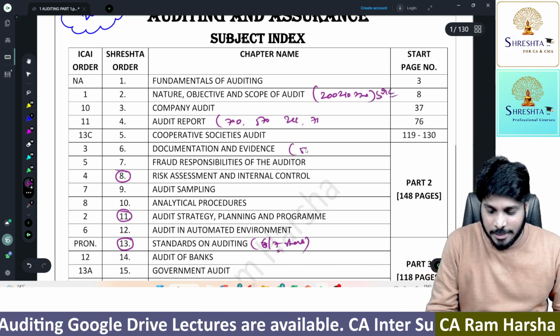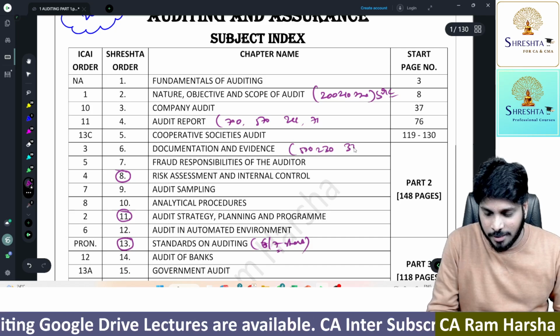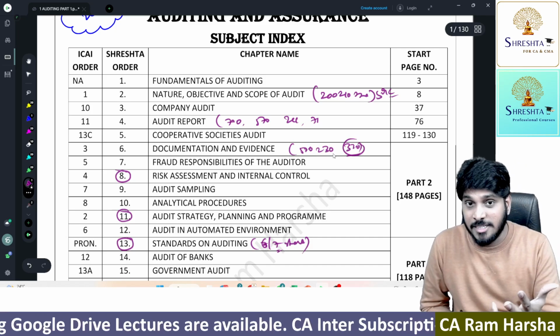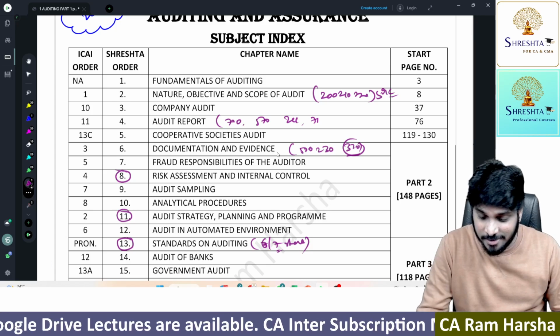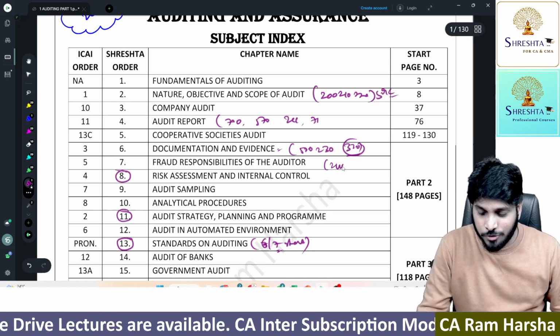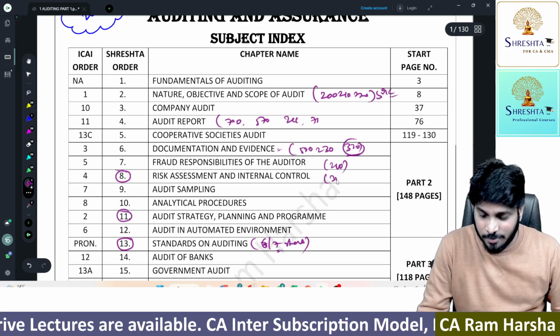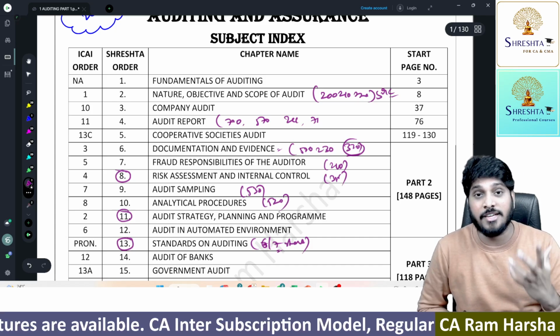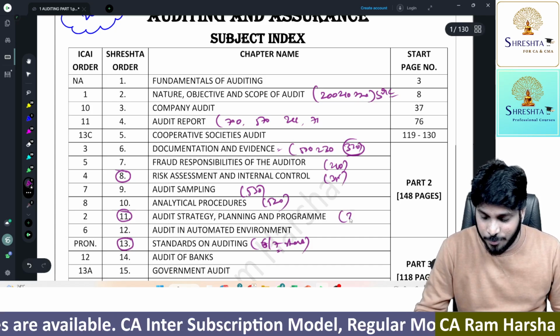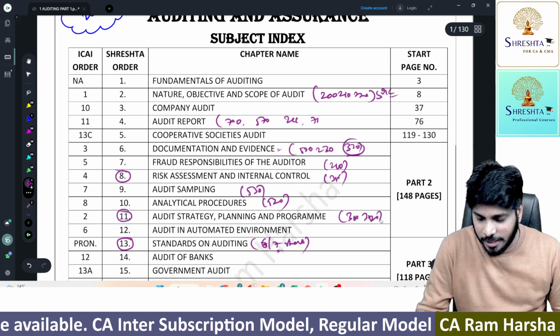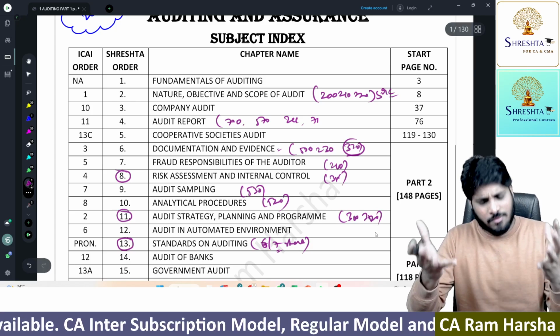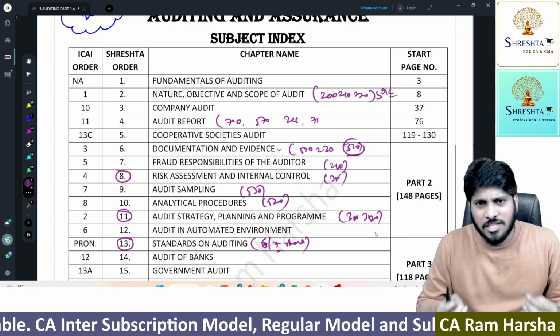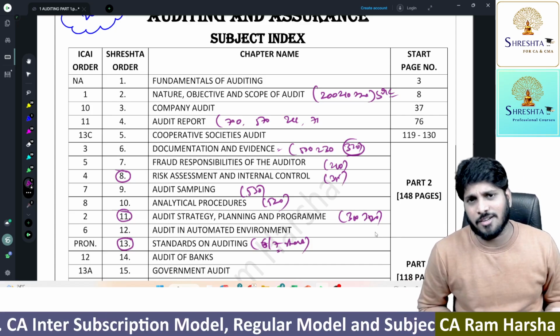Then we have documentation and evidence: 500, 230 and 330. Actually 330 you don't have in the syllabus, but 330 related content is there in this. Fraud is the 240 standard. Risk assessment is nothing but the 315 standard. Sampling is nothing but the 530 standard. Analytical procedure is nothing but the 520 standard. In audit strategy and program, 300 and 320, 2 standards are covered. So every chapter you are reading in auditing is actually a standard.